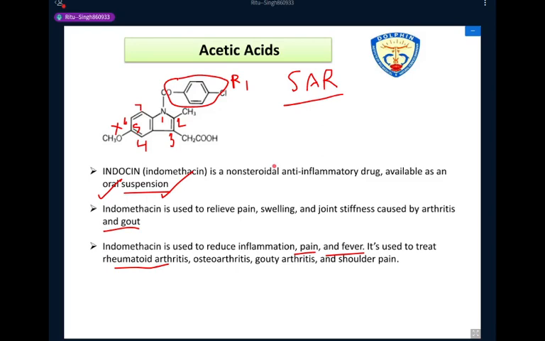Okay, so we start the structural activity points. The first point is related to this carboxylic acid group. Replacement of the carboxylic group with other acidic functional groups decreases the activity. Clear this point?